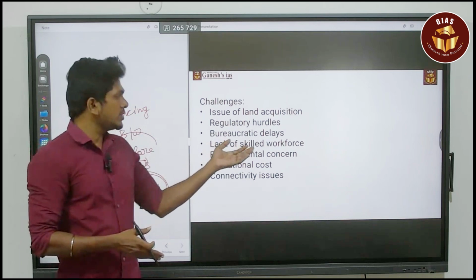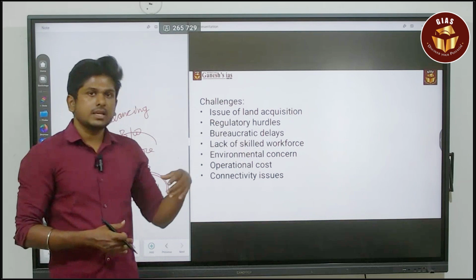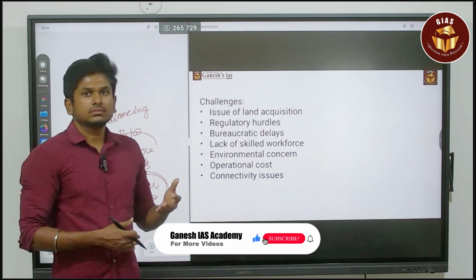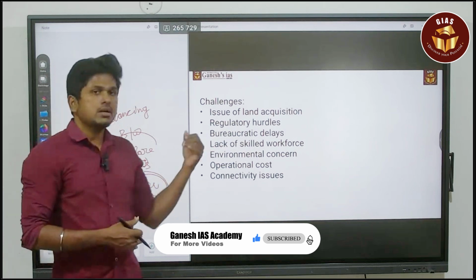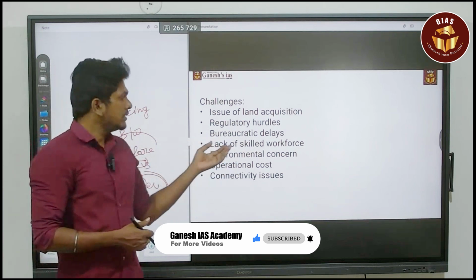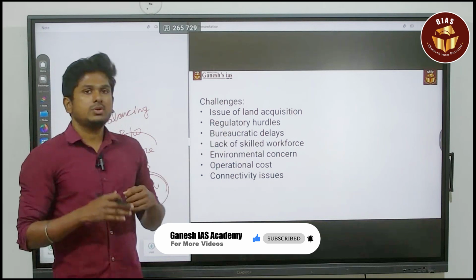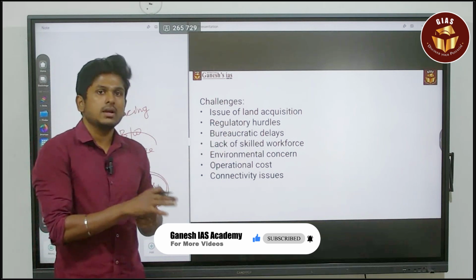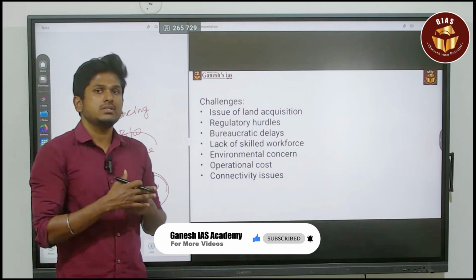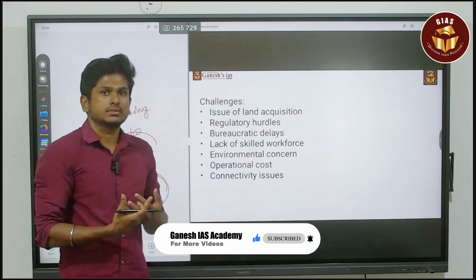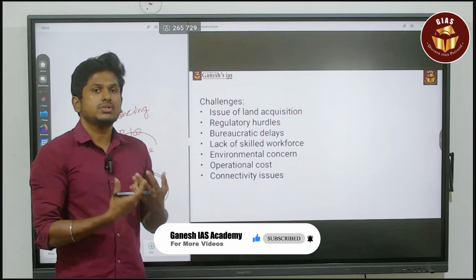And when it comes to the lack of skilled workforce, there is a scheme called Skill India. Okay, Skill India, or the Startup India initiative. So this is what they are doing. And when it comes to the bureaucratic delay, they are making changes in the laws, various other changes, and also training initiatives for the bureaucrats to overcome this issue.